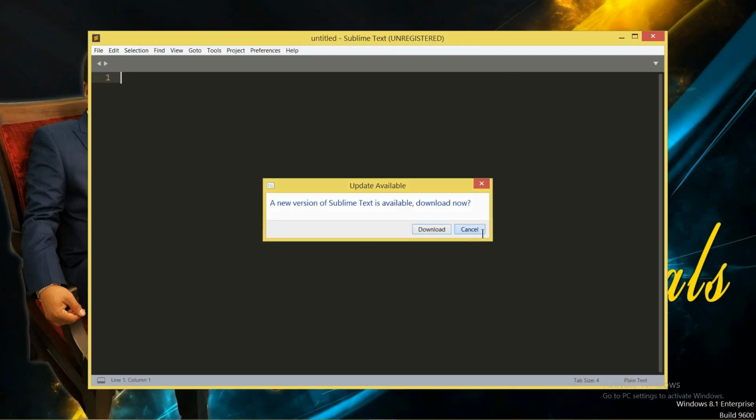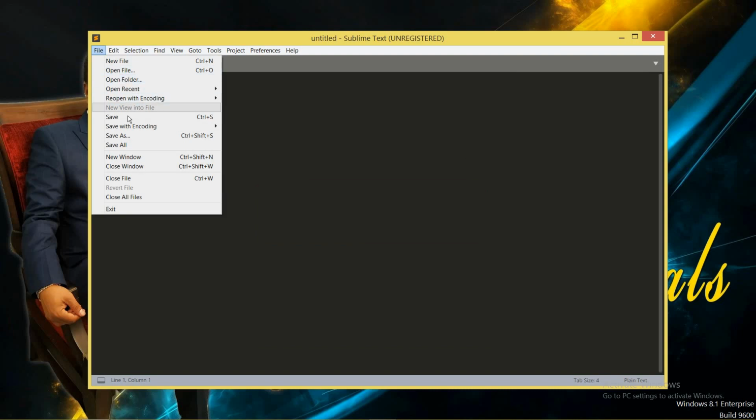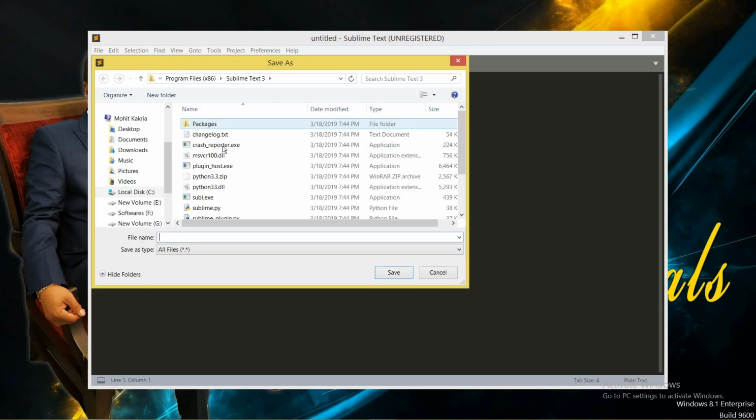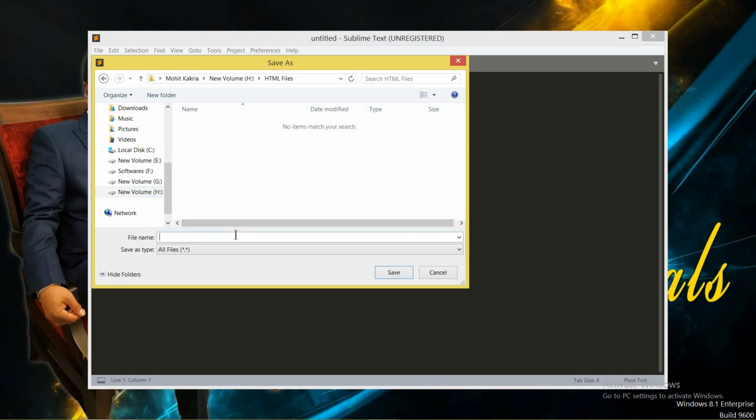Whenever you work on these types of editors, first of all, save the file. I go to File, click on Save, and save it with any name. I made a folder in the H drive with the name HTML files, and let's say I name the file intro page.